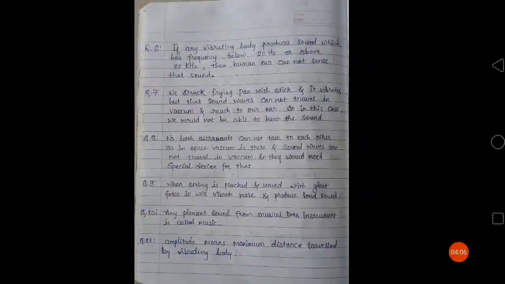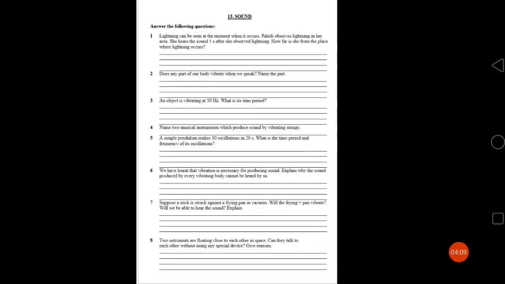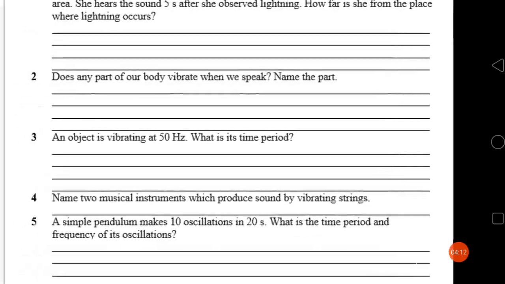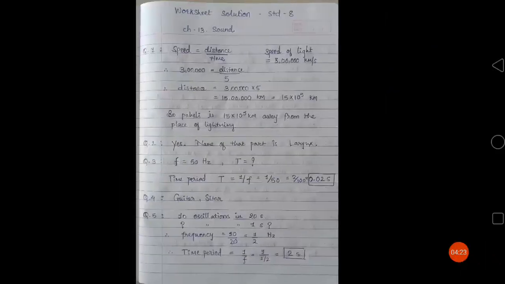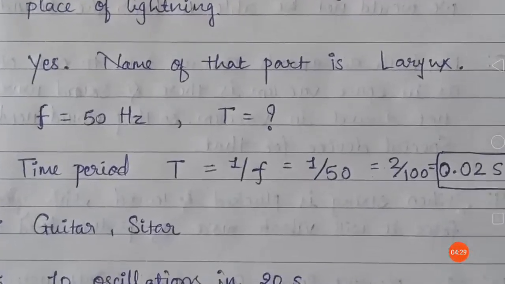Now, the third question is again a numerical. An object is vibrating at the rate of 50 hertz, then what is its time period? If an object has a frequency of 50 hertz, what will the time period be? So basically the time period formula is equal to 1 upon f. Time period is equal to 1 upon frequency. So here we have written 1 upon 50 in place of f. So it would be 2 upon 100 and we can just write it is equal to 0.02 second. So that is the time period.